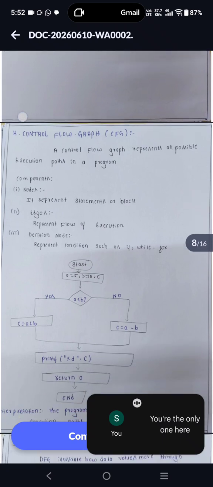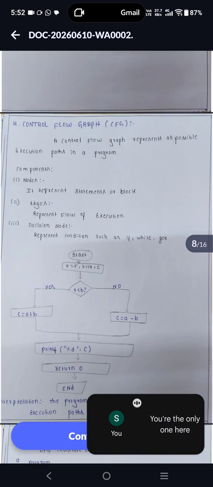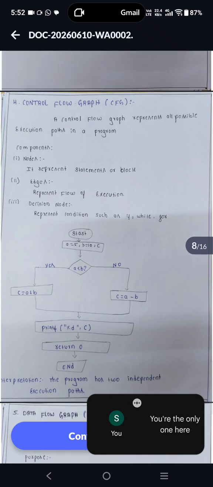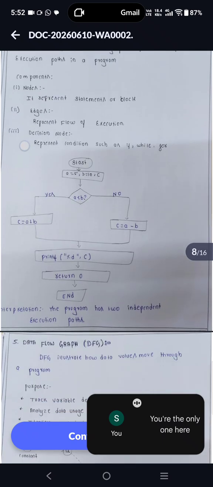A control flow graph represents all possible execution paths in a program. Its components are: nodes, which represent statements or blocks; edges, which represent the flow of execution; and decision nodes, which represent conditions such as if, while, or for.